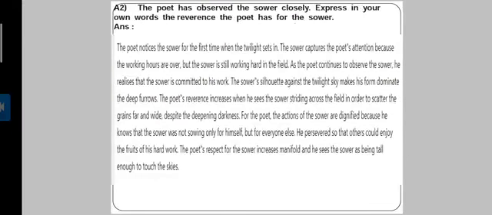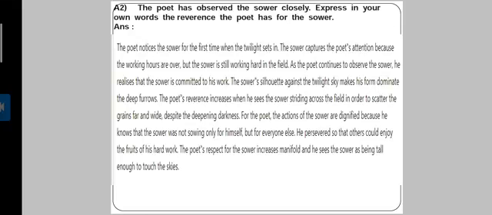Activity 2. The poet has observed the sower closely. Express in your words the reverence the poet has for the farmer. What reverence the poet has for the sower? Now you can write on your own also. So I have already explained to you the entire poem.